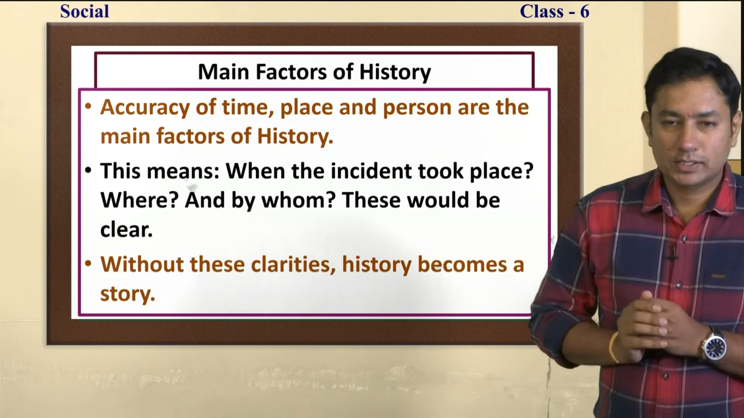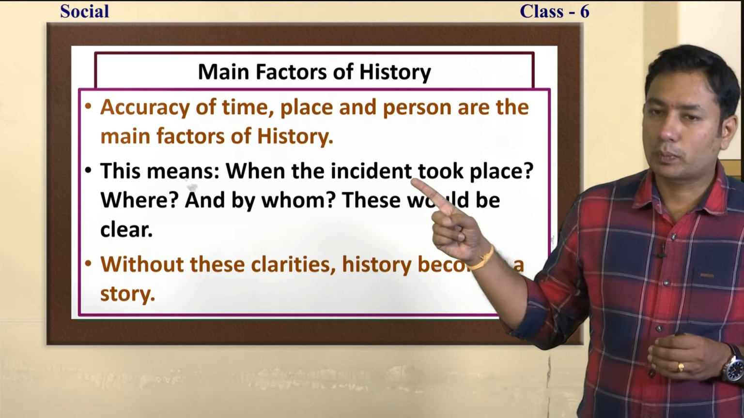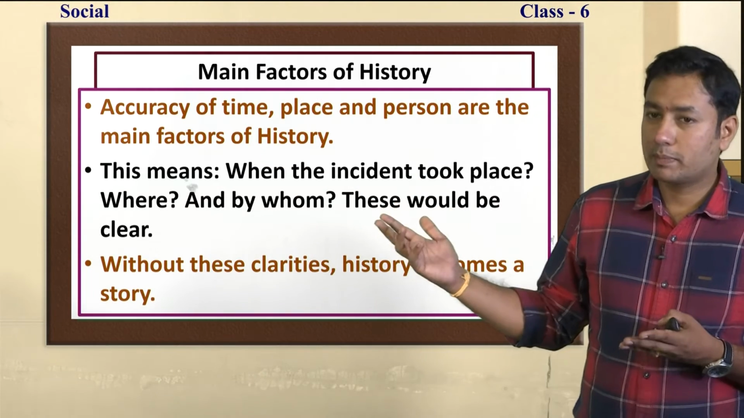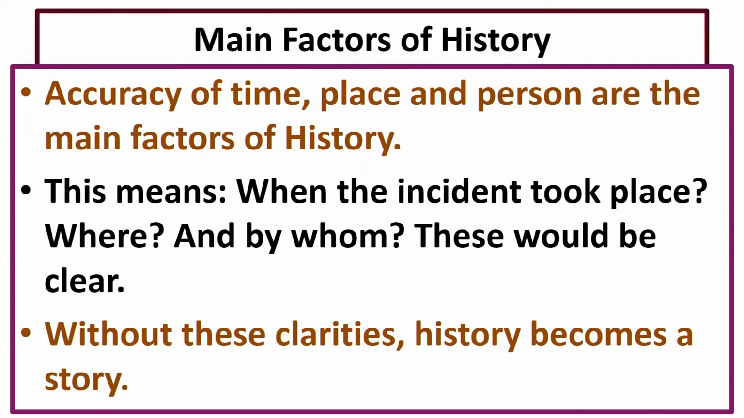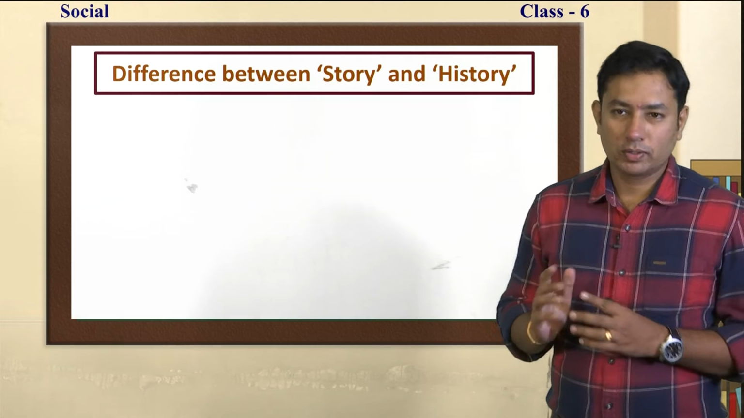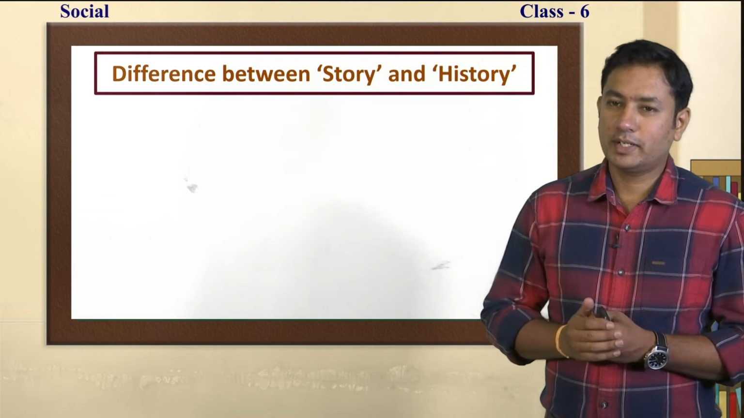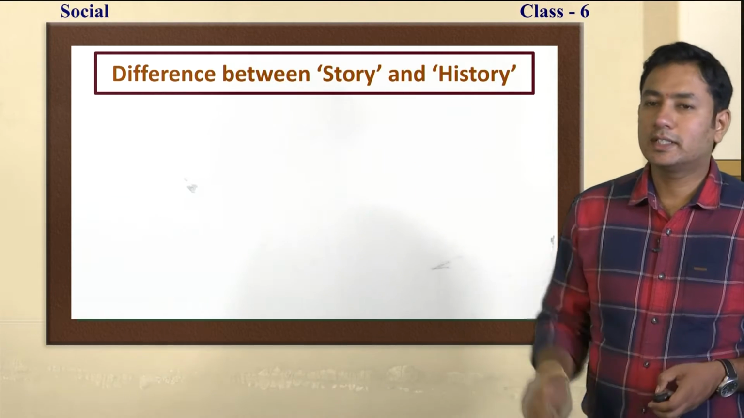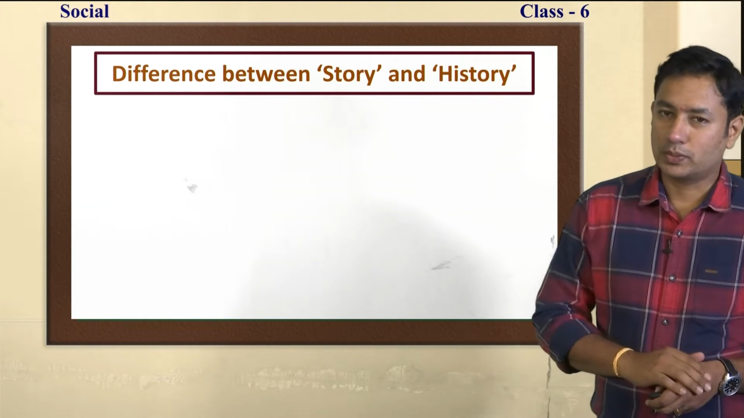Next, let's go for that. When the incident took place is important in history. Where has it taken place? Who was the main person? All these must be very clear in history. Without these clarities that we have mentioned here, history becomes a story. Do you know the difference between story and history? Now let's crack it. Here is the story and here is the history. What is the difference between these two?